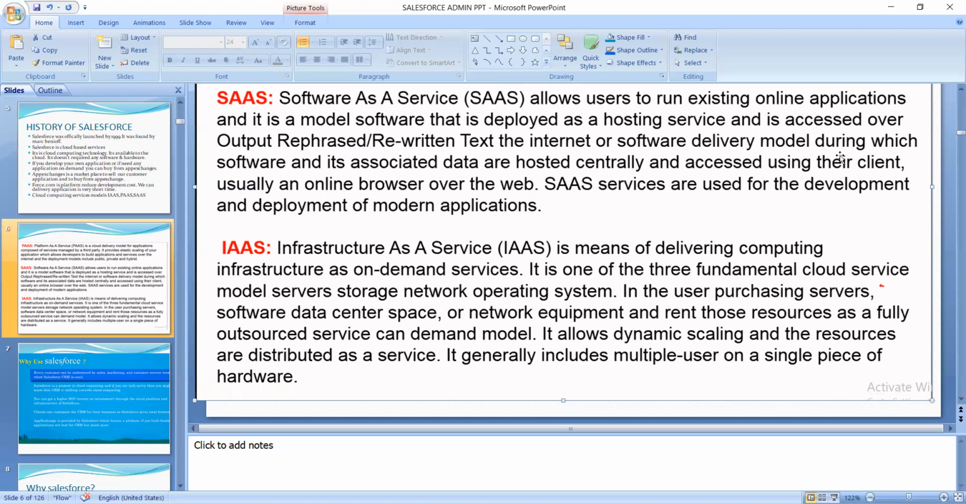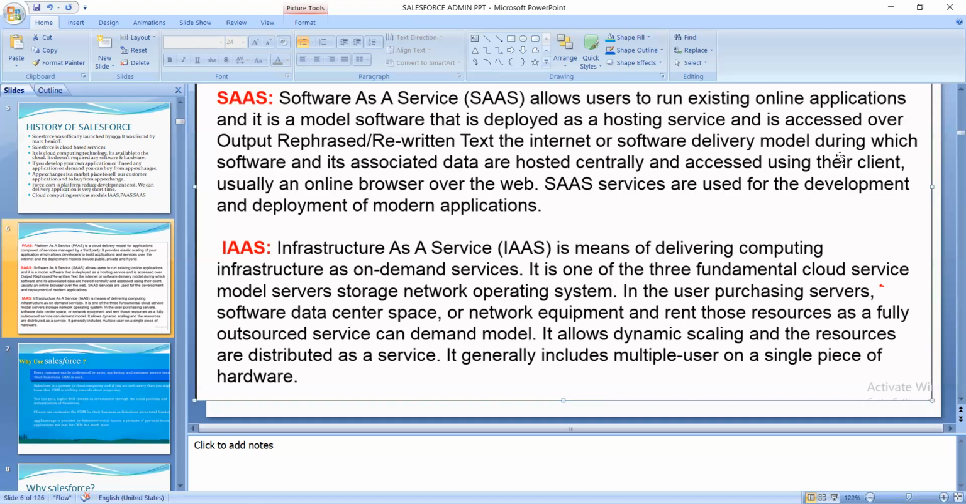In this, the user purchases servers and software, data center space or network equipment, and rents those resources as a fully outsourced service on demand. In that also there will be different types of servers. Depending on the demand, you can rent those servers from IaaS here.